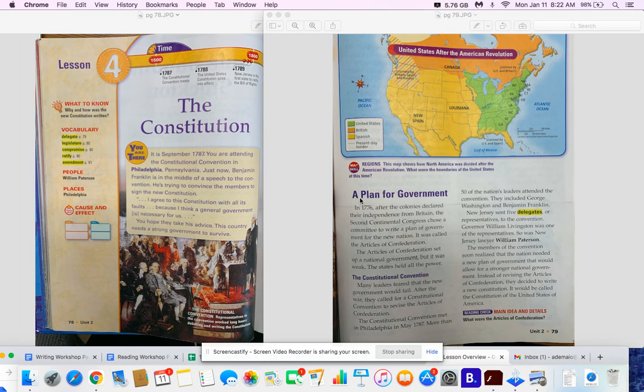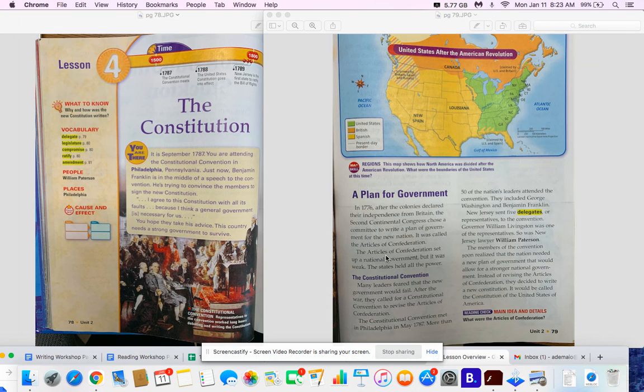Here is our heading, A Plan for Government. In 1776, after the colonies declared their independence from Britain, the Second Continental Congress chose a committee to write a plan of government for the new nation. It was called the Articles of Confederation. The Articles of Confederation set up a national government, but it was weak. The states held all the power.